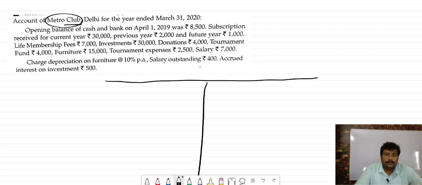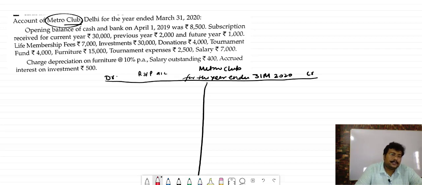So here we will write down Metro Club, which is preparing this particular receipt and payment for the year ended 31st March 2020. And here you write receipt and payment account. This side is debit and this side is credit.